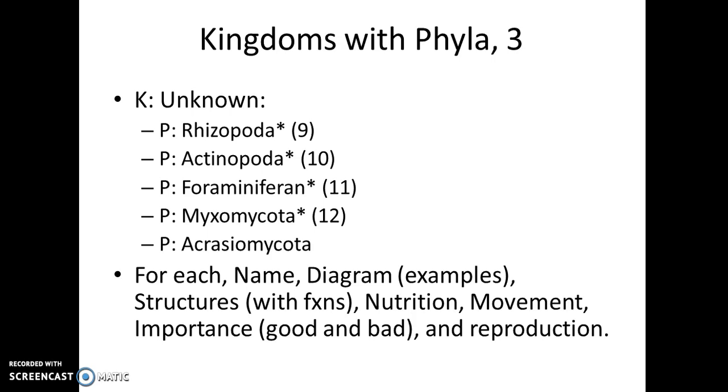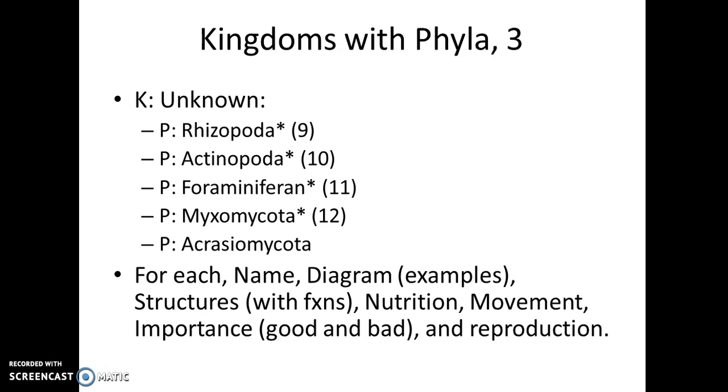Phylorhizopoda, Actinopoda, Foraminiferans, Myxomycota. This is again a fungus. Used to be Acrasiomycota, which used to be fungus. These used to be funguses. Now for each, you're going to find out the name. We already gave them to you.